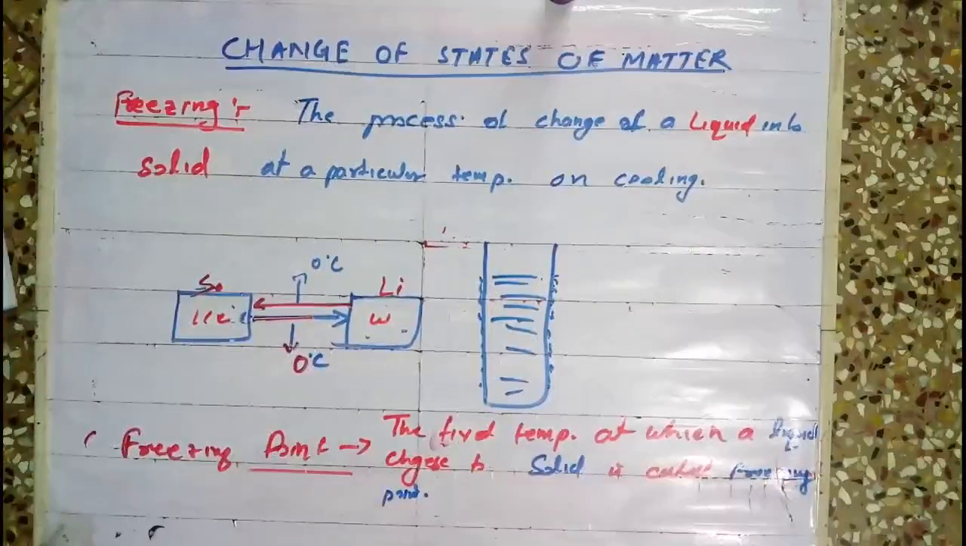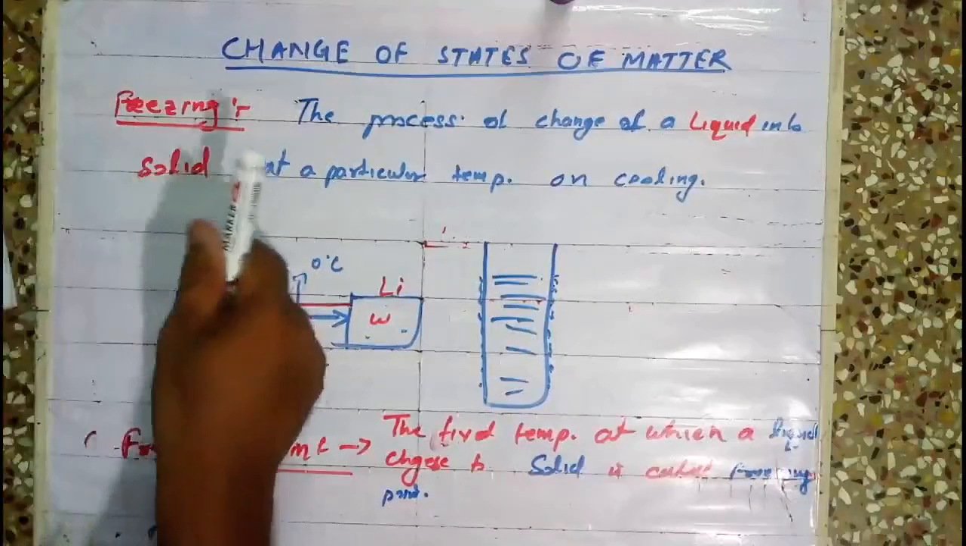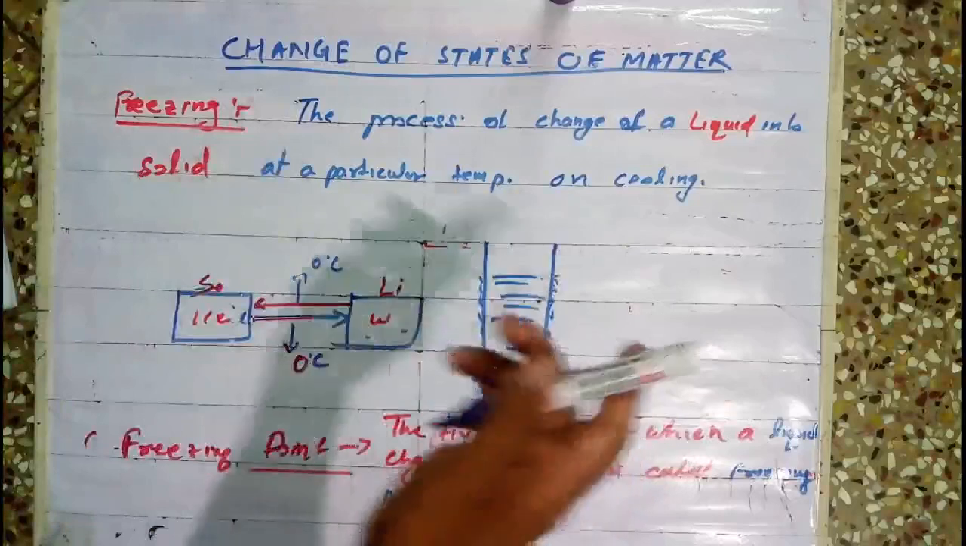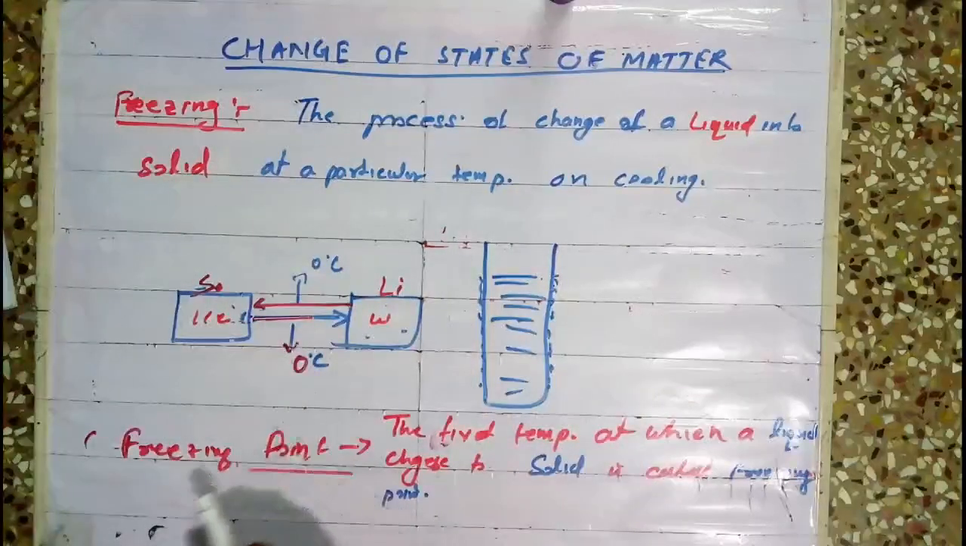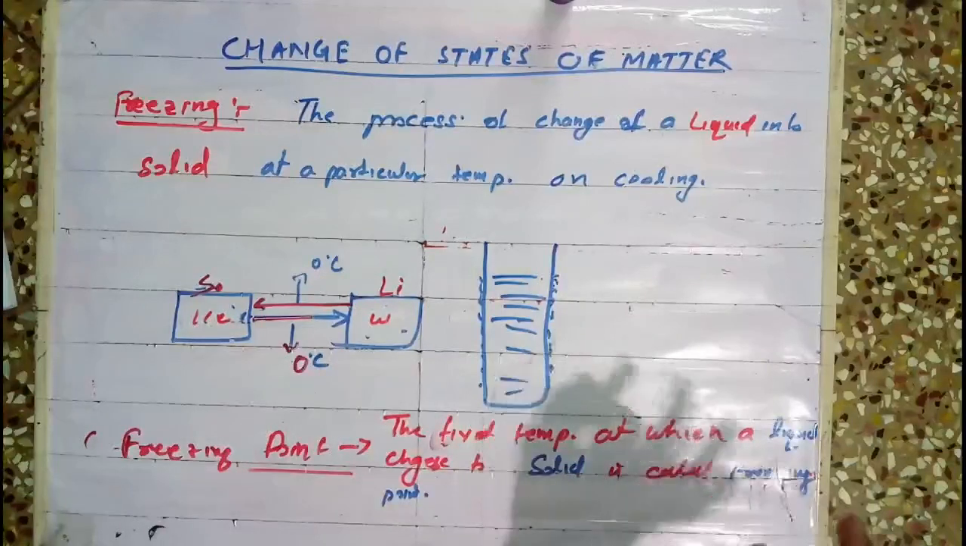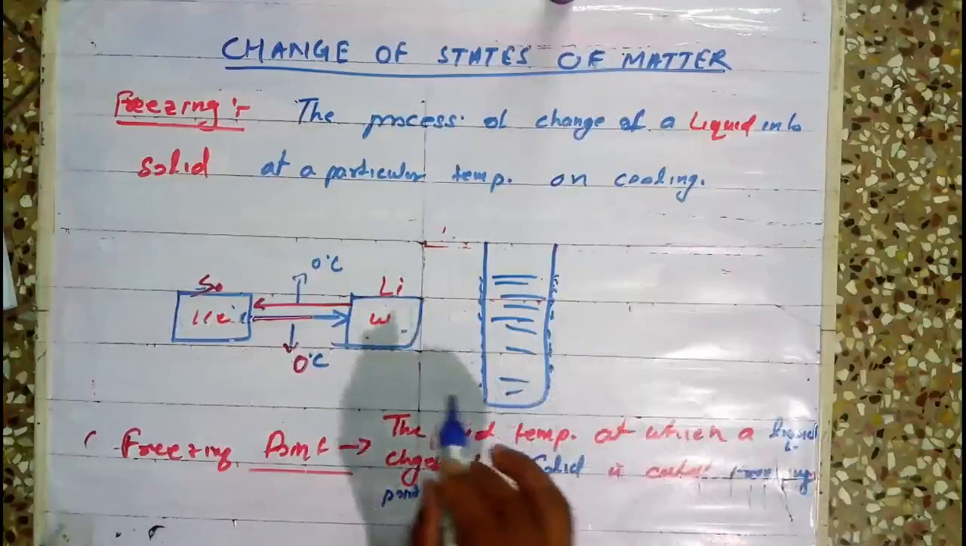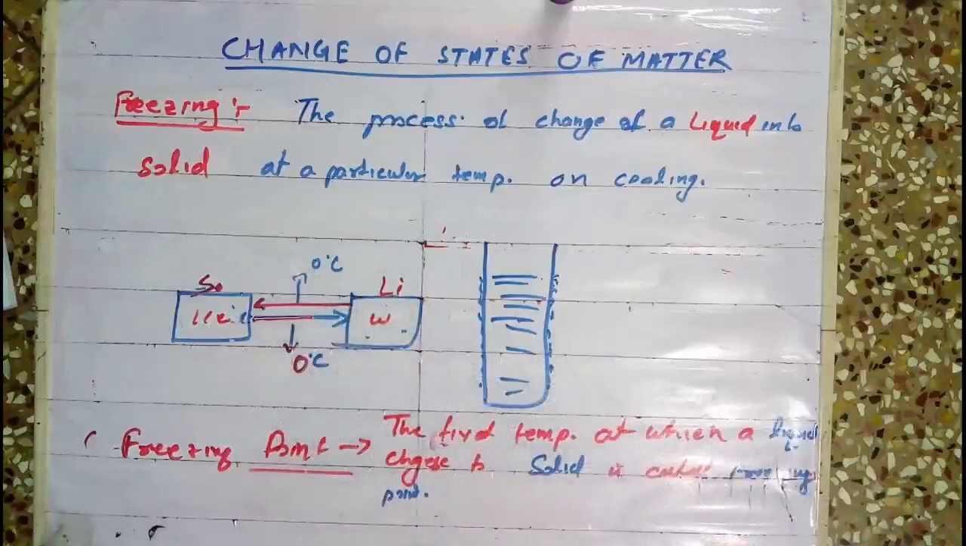Clear? Once again I am repeating. Freezing is the process of changing a liquid into solid at a particular temperature on cooling. The freezing point is the fixed temperature at which the liquid changes into solid. An example of a freezing point is 0 degrees Celsius for water to ice. Others have different values. Are you clear on this concept?